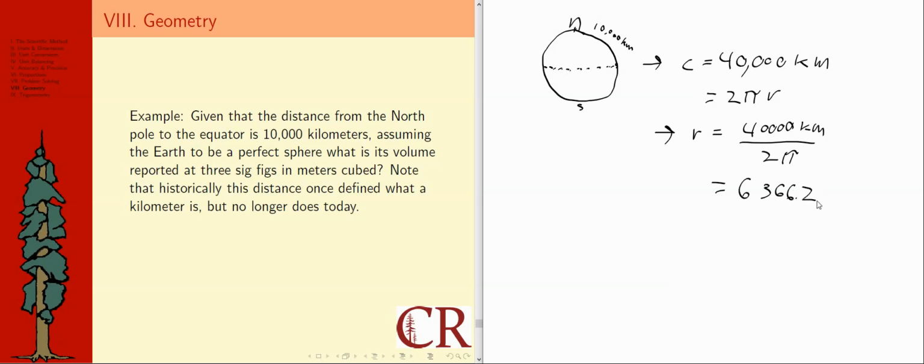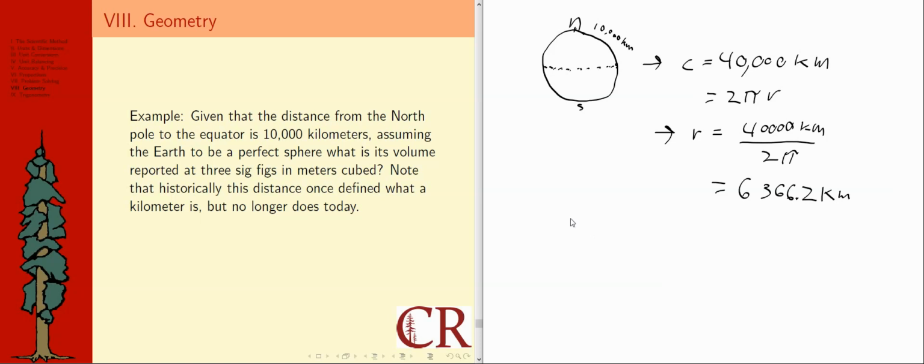I like to avoid round-off error, so I usually keep maybe 1 or 2 more sig figs than I think I'm going to need. But maybe this is good enough, since it's actually like 0.1977, etc. I think I just round that to 6366.2 to give me a radius. And then since I'm asked for volume, and it says we're going to have it reported at 3 sig figs in meters cubed, let's see, this was 1, 2, 3, 4, 5, so I've got 2 more than I need. That's usually good, in my opinion, to have 2 more than you need if you round off at some intermediate result.